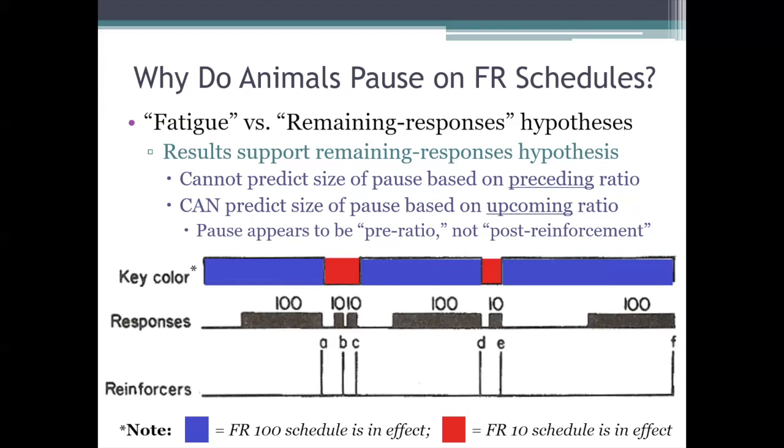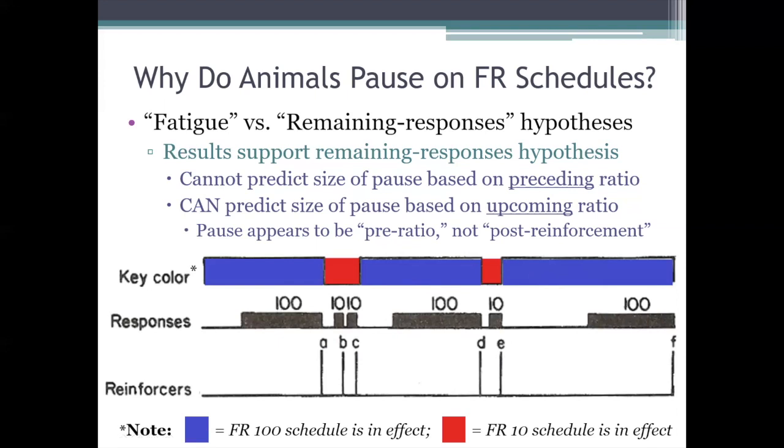But the length of the pause does seem to depend on the size of the upcoming ratio. So as you can see here, whenever the light is red, whenever it's being signaled to the animal that the shorter FR10 schedule is in effect, there the animal doesn't take much of a pause, even if it's just worked really hard, like it has at point A and point D. And whenever the light is blue, whenever it's being signaled to the animal that the longer fixed ratio schedule is in effect, then the animal takes a much longer pause, even if it hasn't just worked really hard, like at point C and point E.